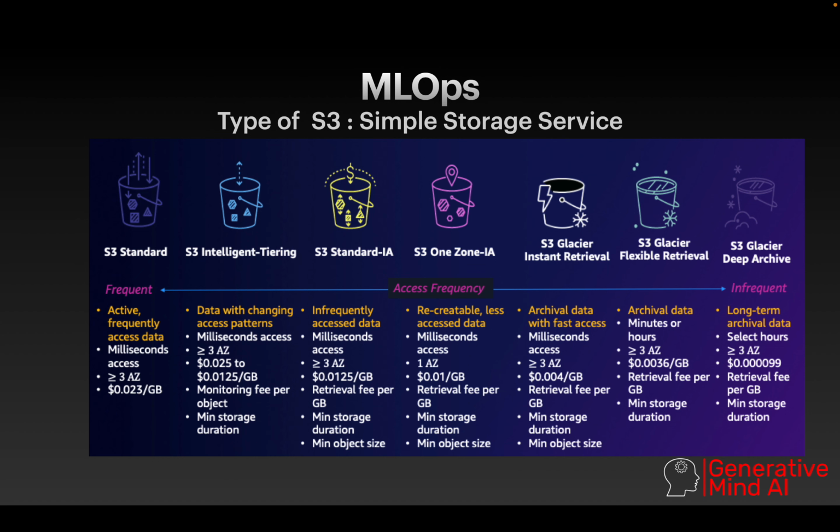But there are the last two types you are able to see: S3 Glacier Flexible Retrieval and S3 Glacier Deep Archive. They are the storage types where, whenever you are keeping data and you are going to store it for more than 5 years or 10 years, for long-term archive data, in that position you can go with the last two.